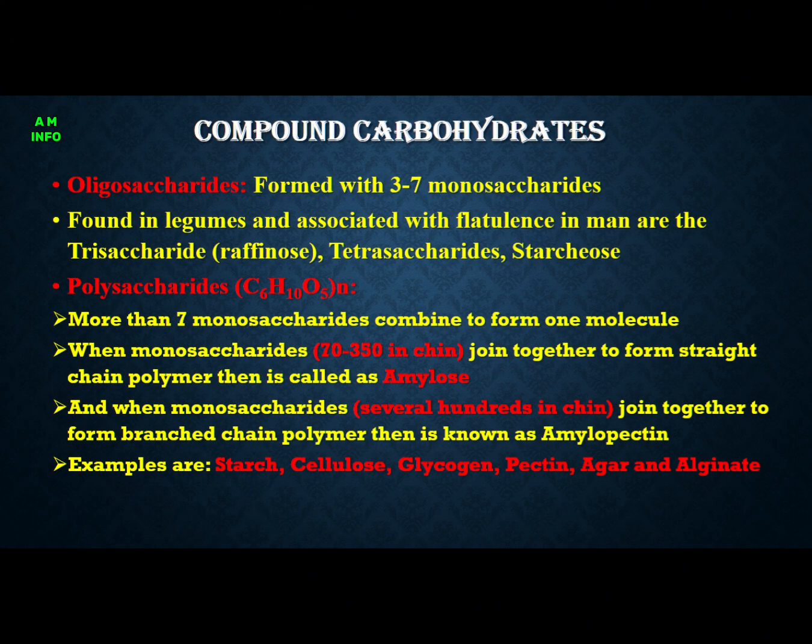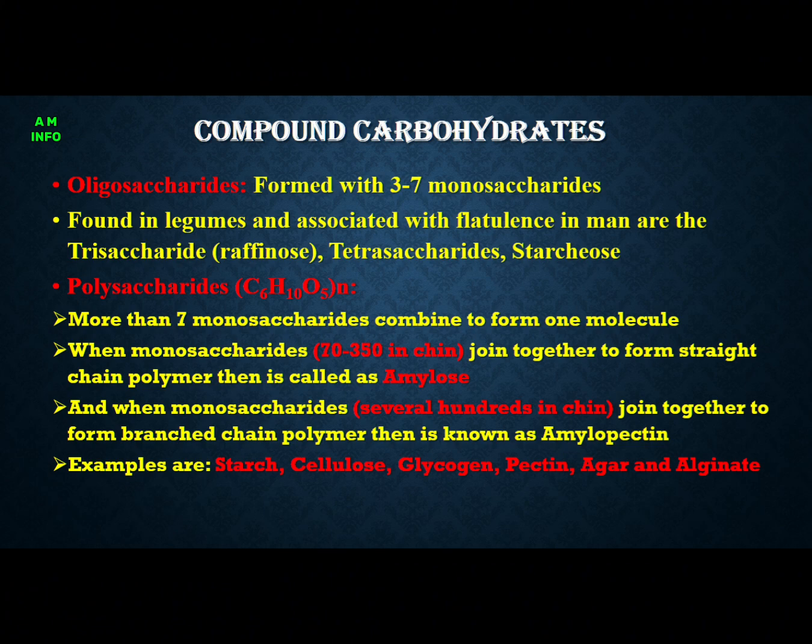Compound carbohydrate is divided into two groups: oligosaccharides and polysaccharides. Oligosaccharides are formed when 3 to 7 monosaccharides combine together, basically present in legumes. Examples are trisaccharides and tetrasaccharides.